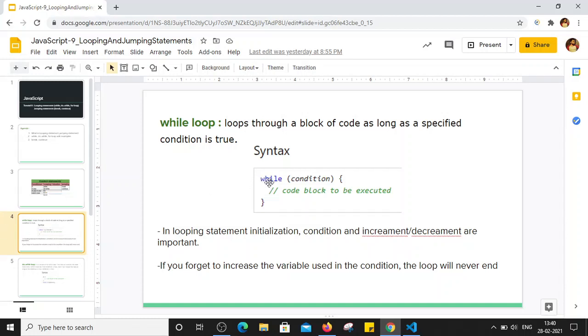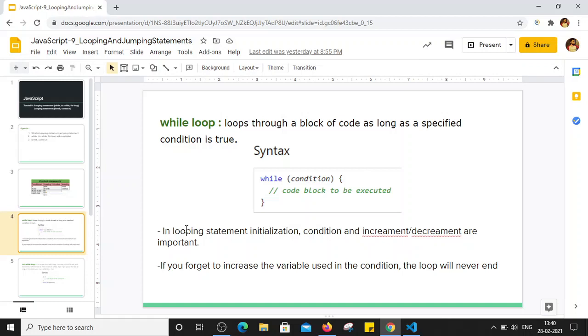So we have to use the keyword, that is while, and within the parenthesis we mention the condition here. And as long as that condition is true, the code which is mentioned in this block will keep getting executed, right? So we know how to make this condition false, right? So by using increment or decrement operator, we can make the condition false, and at that point the loop will stop, correct?